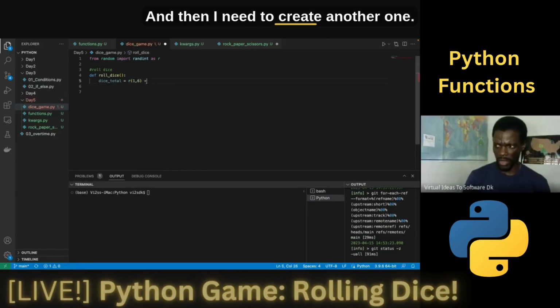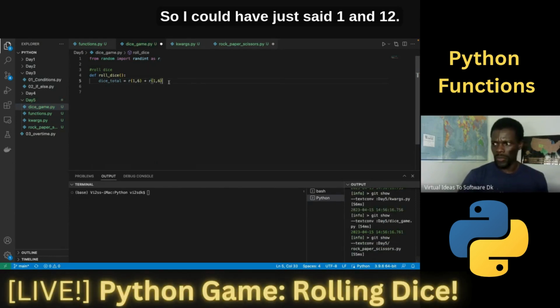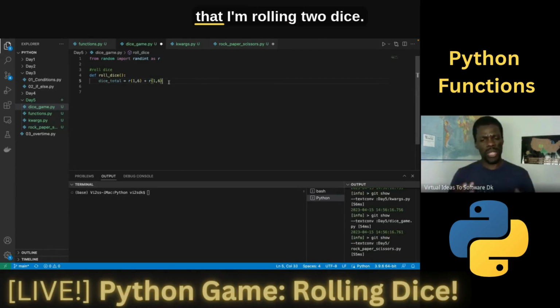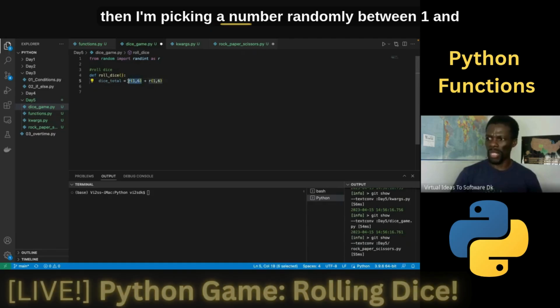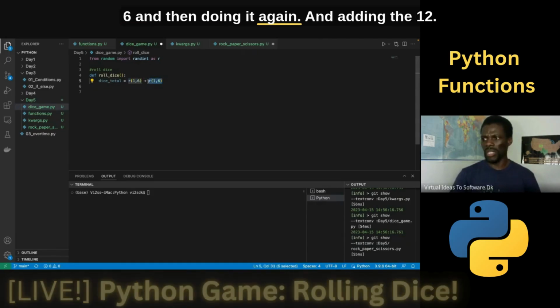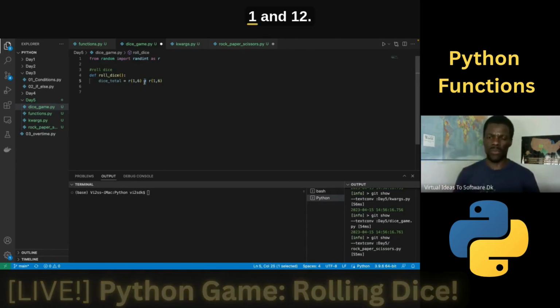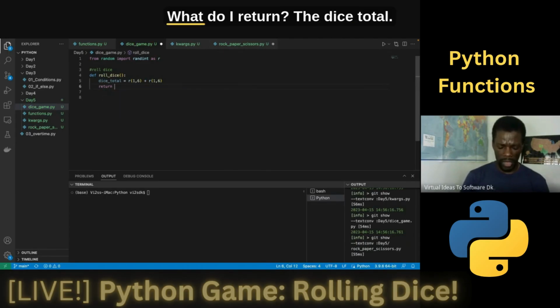But that's just for 1. And then I need to create another one. Let's say we're doing 2 dice. So I could have just said 1 and 12, but that's not going to truly show that I'm rolling 2 dice. It's just going to give me a number between 1 and 12. But if I do it twice, then I'm picking a number randomly between 1 and 6 and then doing it again and adding the 2 of them together. So it actually simulates 2 rolls rather than just getting a number between 1 and 12. Okay. So after rolling that die, I want to return the value. What do I return? The dice total.